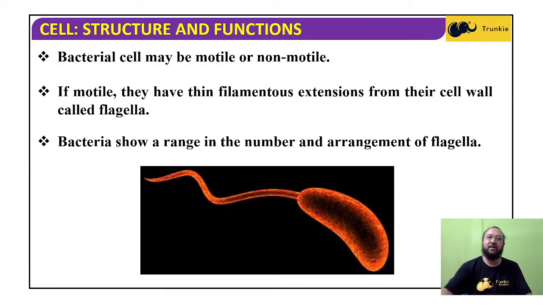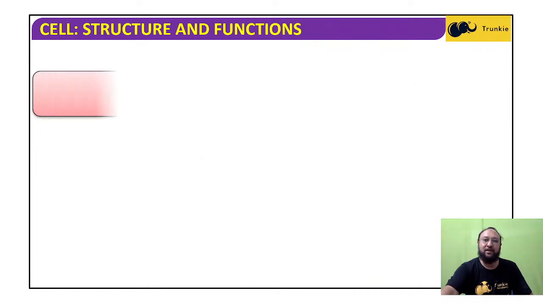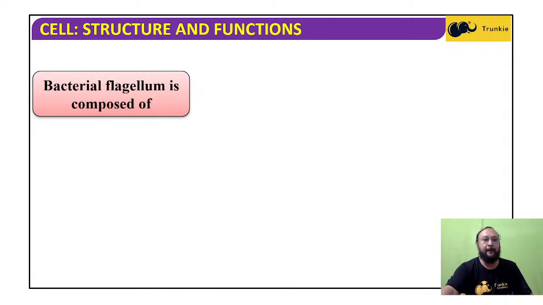Bacteria show a range in the number and arrangement of flagella. Some bacteria have two flagella, some have one, and some have them all over the body. So depending on the type or group, bacteria show a range in the number and arrangement of flagella over their body. This is the flagellum, a filamentous structure extending from the cell wall, which helps in the motility of the bacterial cell.